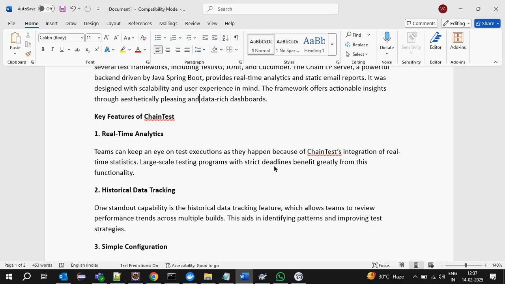By using ChainTest, they introduced the ChainLP server. By using this, we can maintain historical reports. That means it is a server. It will run the server and store the data in the DB. Today I have executed, and the server will take that report and store it in the DB.